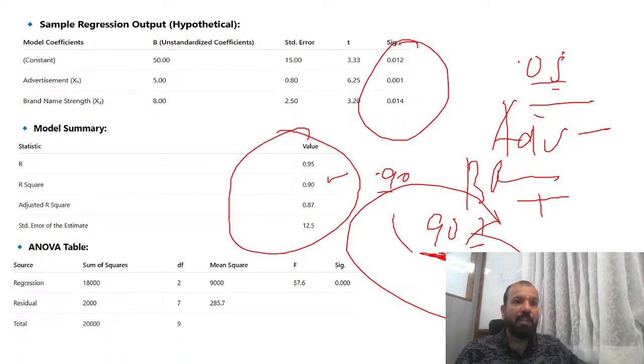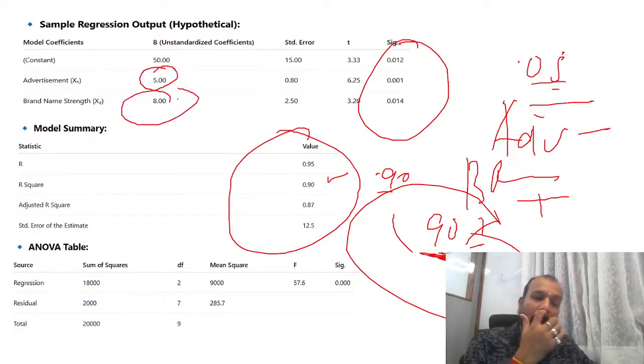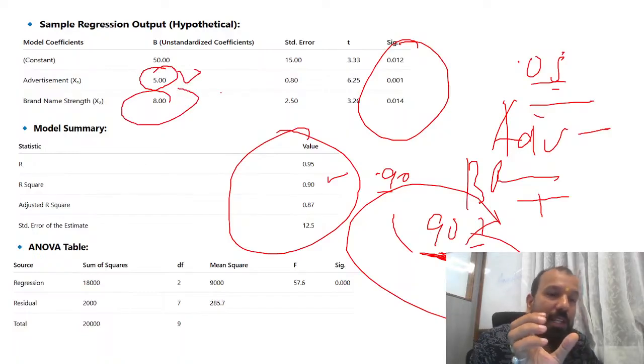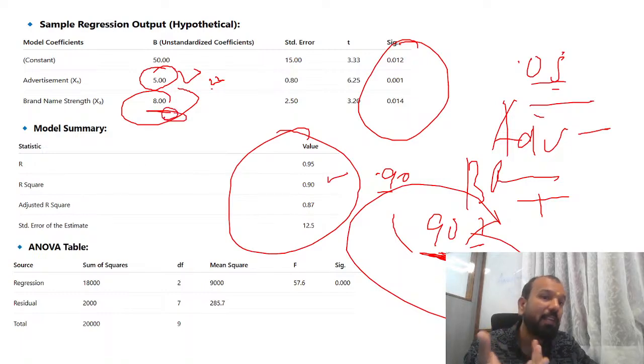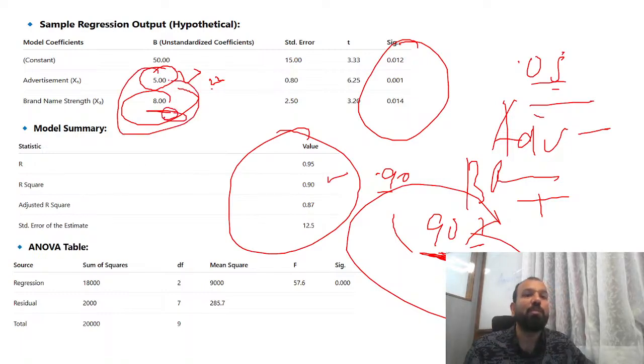Clear? Advertisement is either 5 or 8. What does this mean? If you put an extra 5,000 dollars on advertisement, you are getting additional sales, but at the same time, brand name plays a vital role. If anybody is asking what is more important, you will spend more on brand name, because the additional amount of money you spend on the brand name is going to impact the sales more. Got it? So you will see the ANOVA table also.